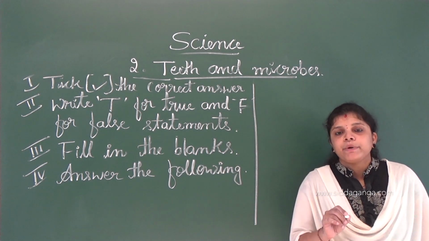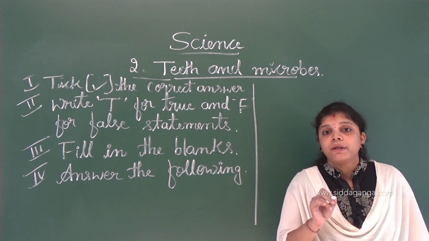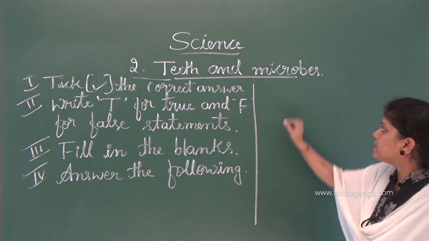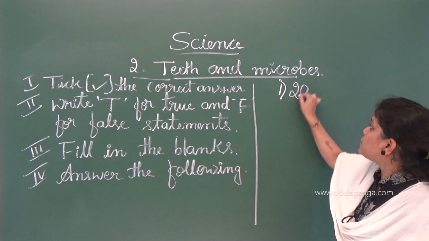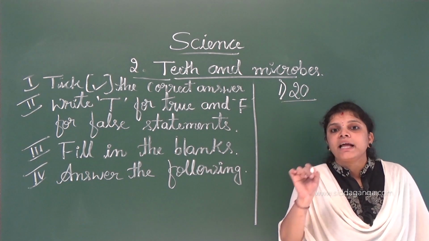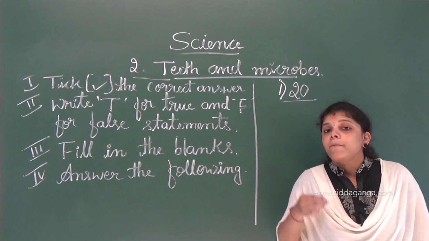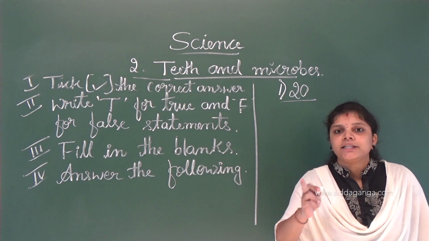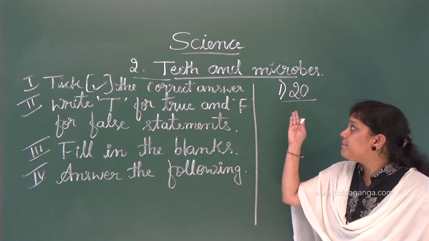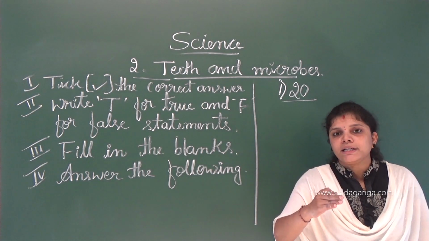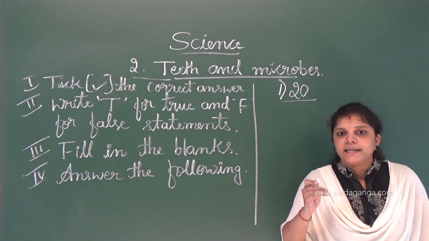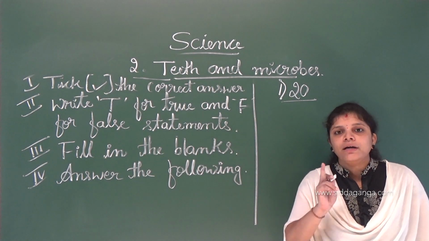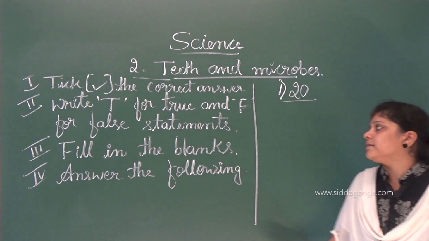See, our temporary teeth contain how many teeth? 20 teeth are there in temporary, meaning milk teeth. What about the permanent teeth? Permanent teeth contain 32 teeth. Temporary consists of 20 teeth, in each jaw 10, upper jaw 10 and lower jaw 10. Total 20 teeth are there.